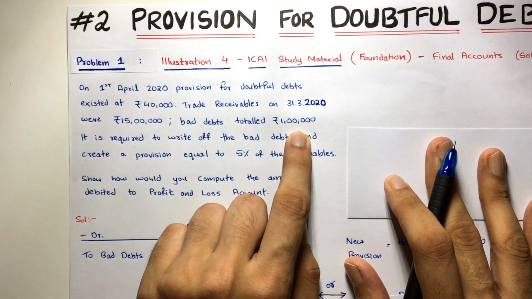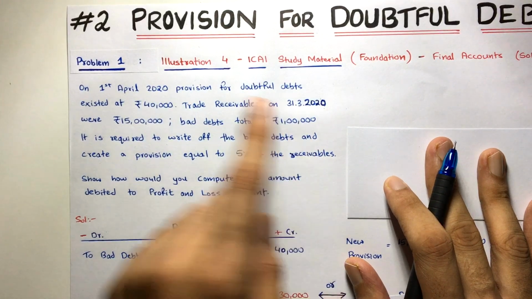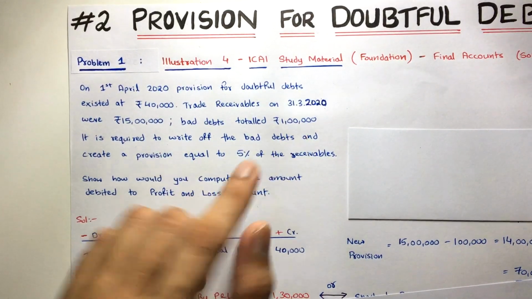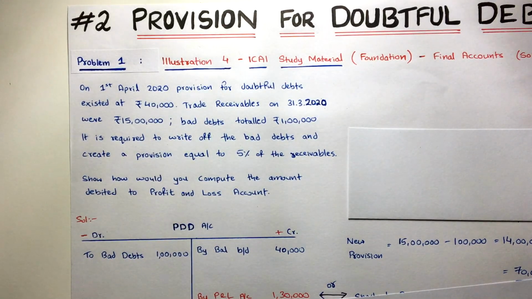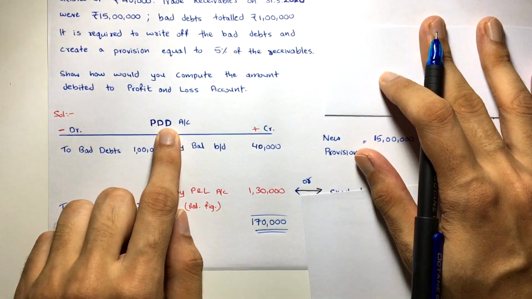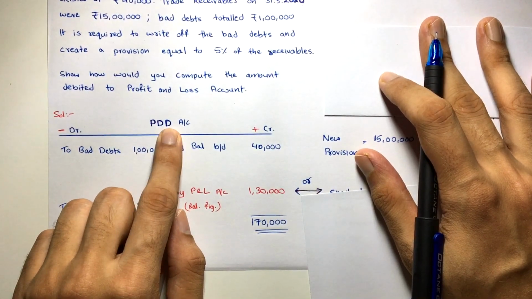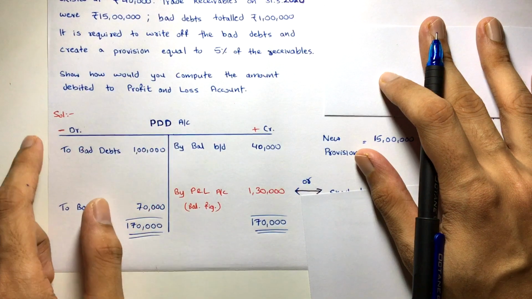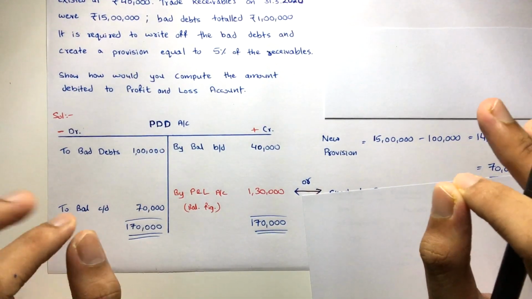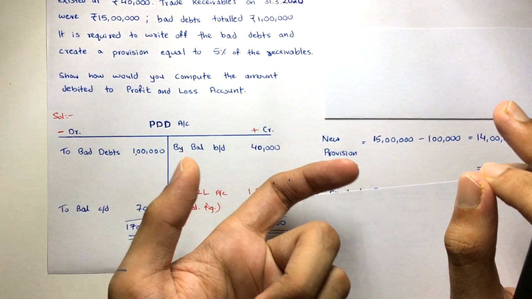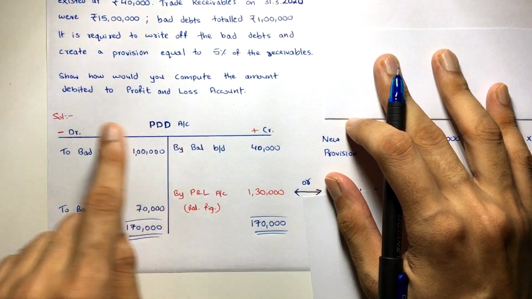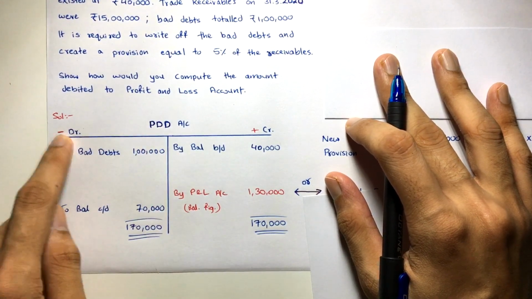How much? 1 lakh. But this 40,000 is not enough to write off the bad debts. But still, what we'll do is debit into the P&L. Don't worry. See how this will happen in the PDD account. You will use up the PDD balance to write off the bad debts. So what's the entry? Entry is really simple. You all know the entry. PDD account debit to bad debts. So PDD account will be getting debited. It is decreasing because of bad debts.